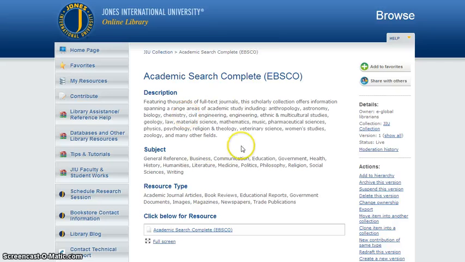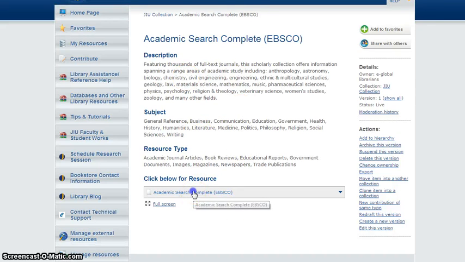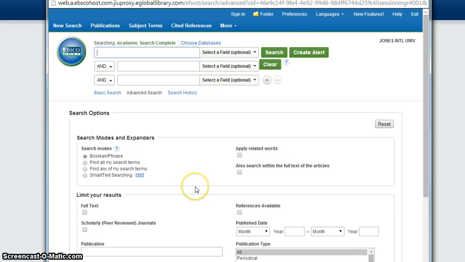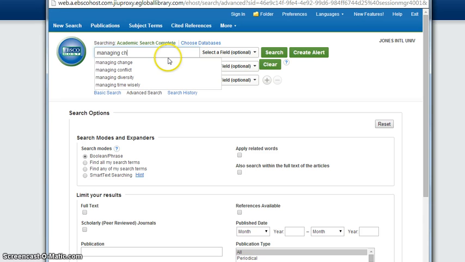And it's going to bring me another description. And I need to click one more time. And it'll take a second, and here it is. So basically, I don't want to say Google too freely, but it's a search engine that will search all of the resources, and does so by you putting in terms here. So just to start, I'm going to put in, let's see, managing change. You can see it's already been a keyword before, and I'm going to go ahead and just do a search to get us started.